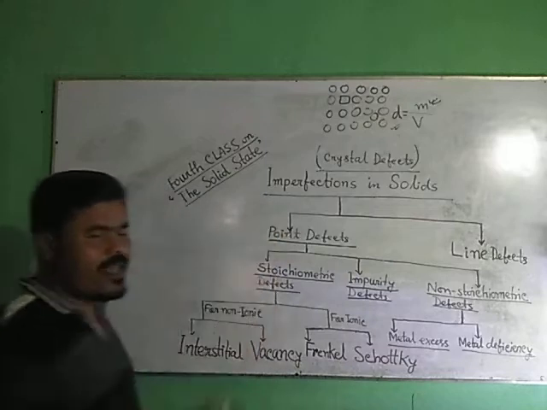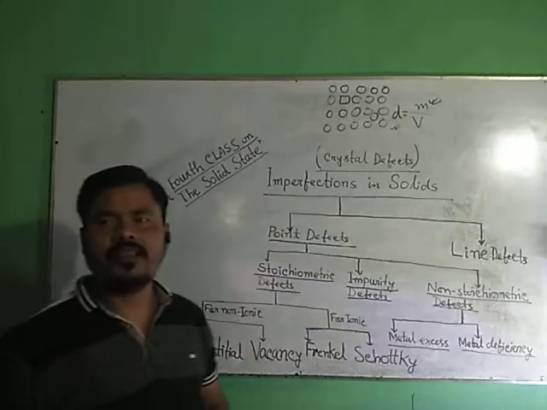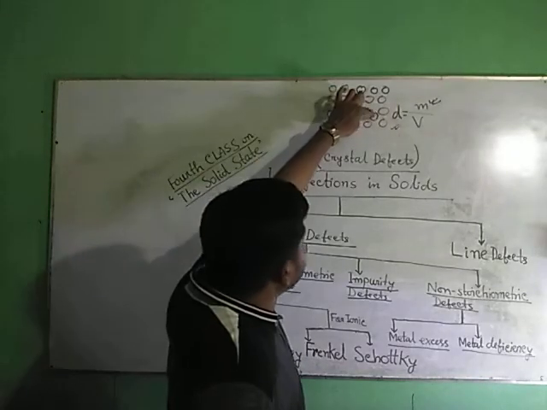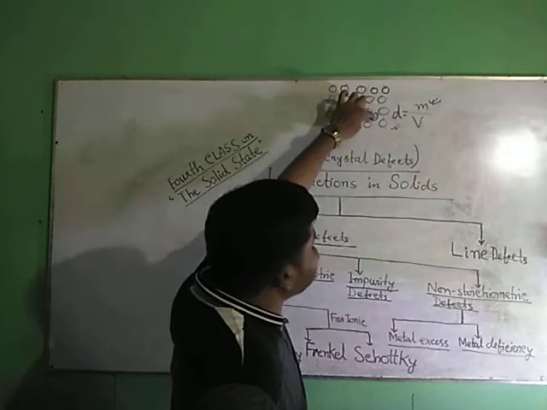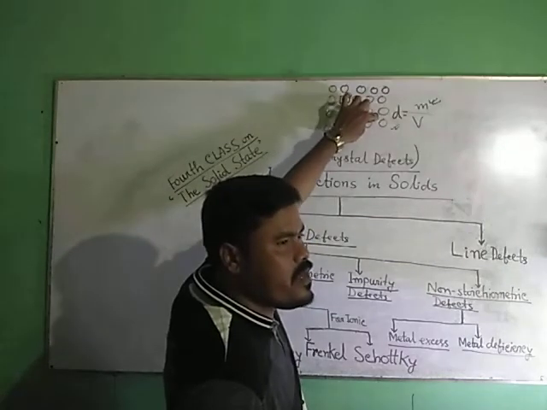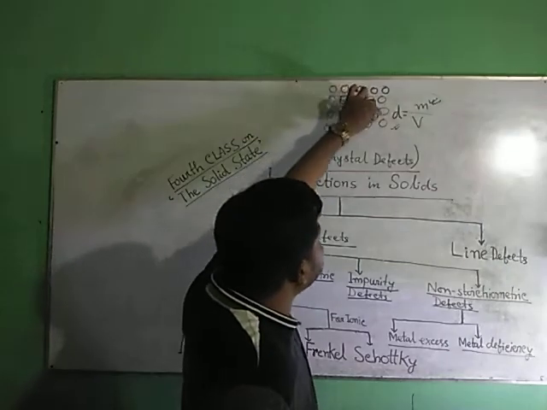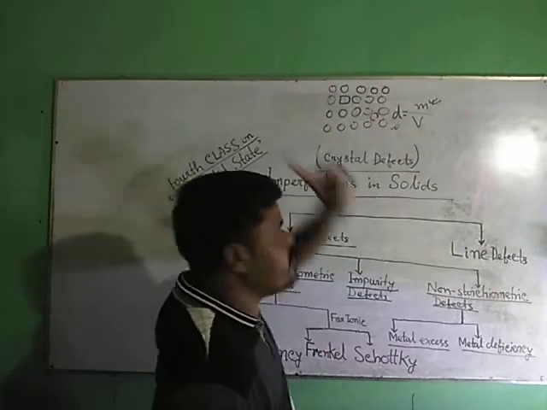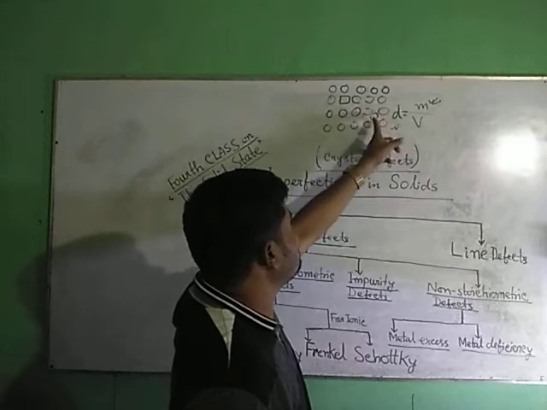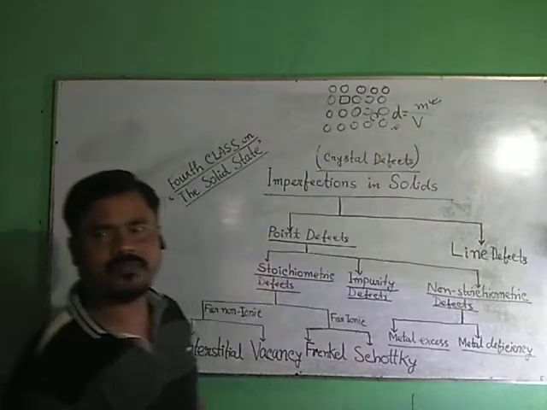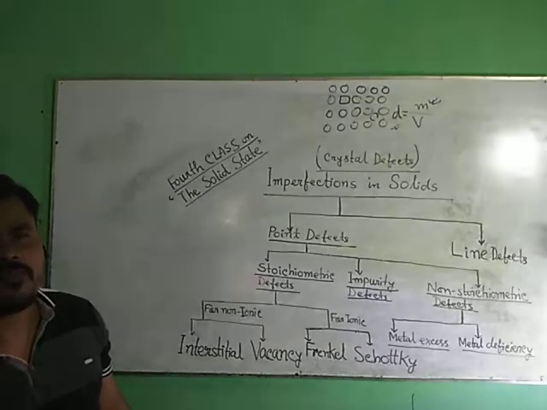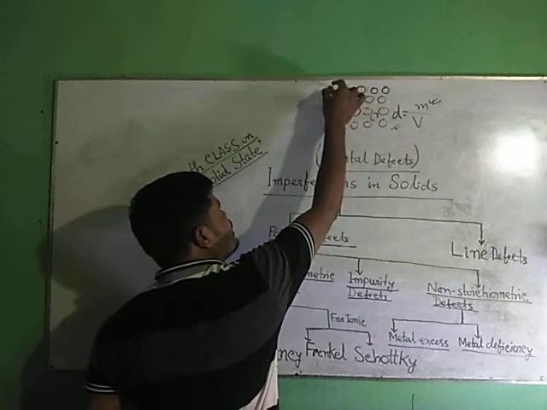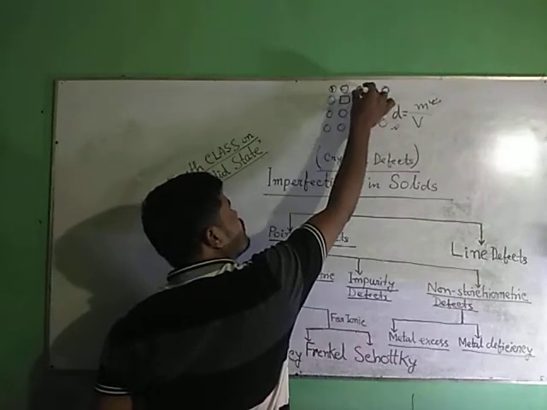Then that defect is called Frenkel defect. To dislocate this particle from here to this interstitial site, this site, that is the interstitial site, should be large. Number one point. Next, the particle which is dislocated must be very small. So it happens in the case of ionic solids.